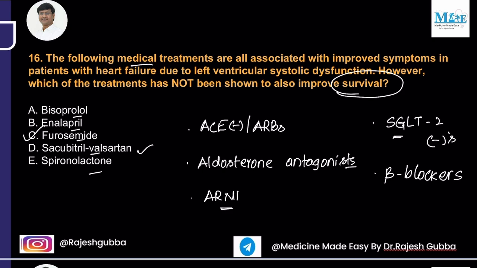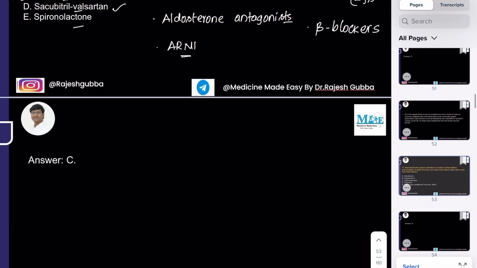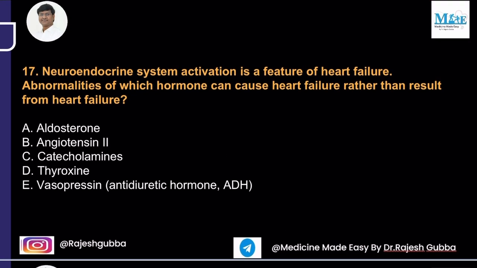All right, next question. The neuroendocrine system activation is a feature of heart failure. Abnormalities of which hormone can cause the heart failure rather than result from the heart failure? The aldosterone, angiotensin II, catecholamines, thyroxine, vasopressin. So in case of heart failure, there is activation of RAS.